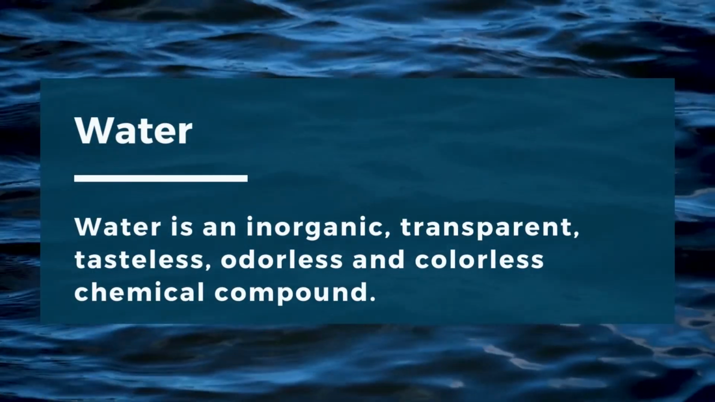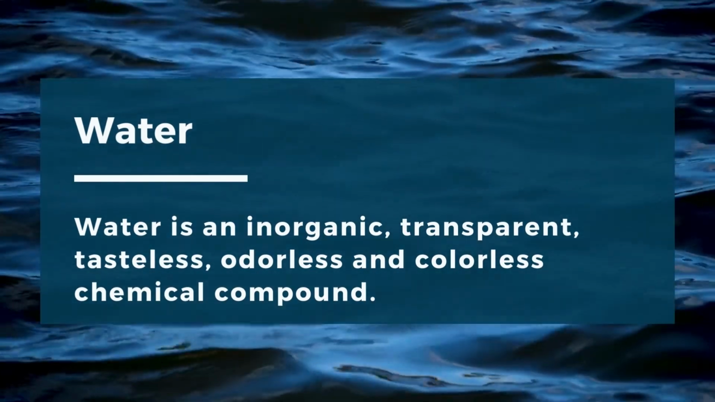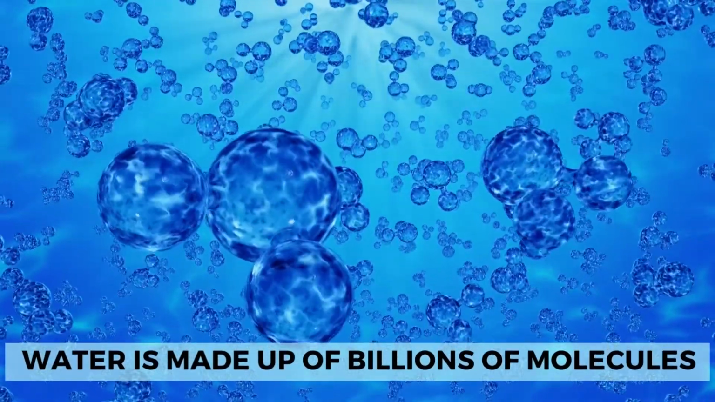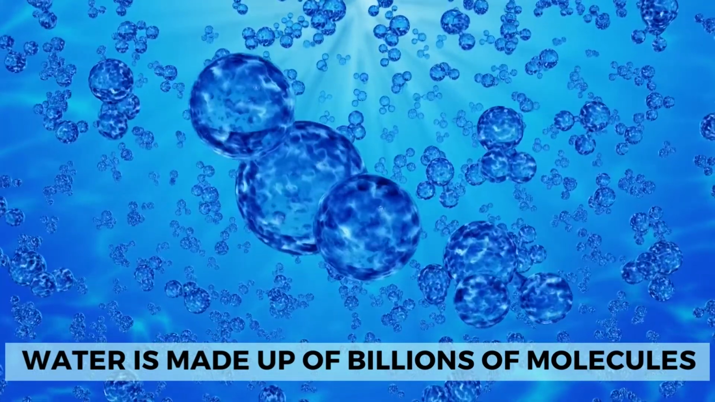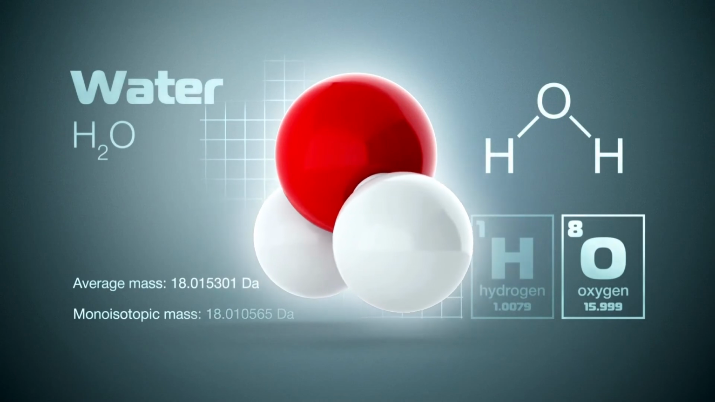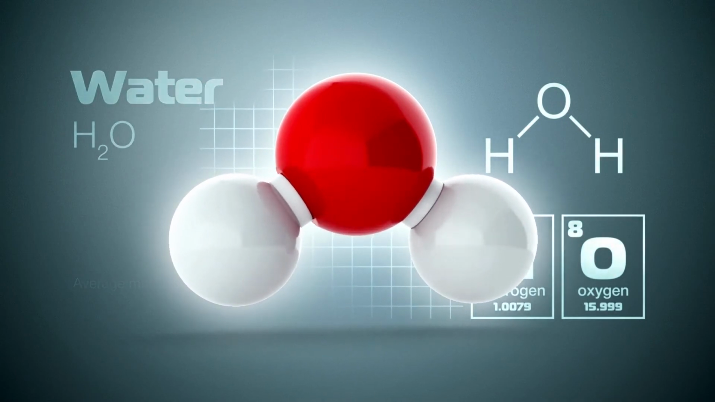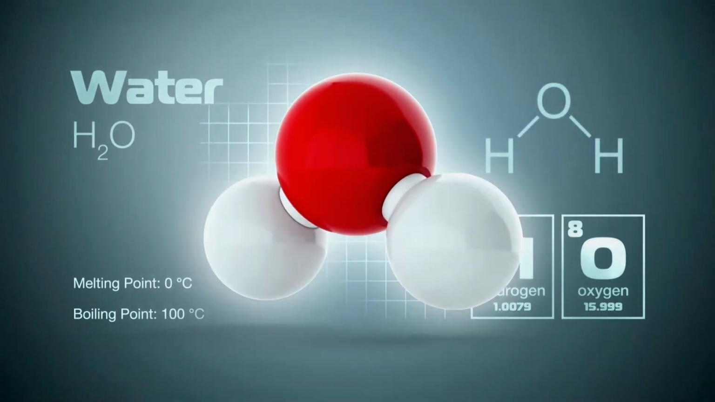What is water? Water is an inorganic, transparent, tasteless, odorless, and colorless chemical compound. Water is made up of billions of molecules. Each molecule is made of 2 hydrogen atoms and 1 oxygen atom. This means that the chemical formula of water is H2O.